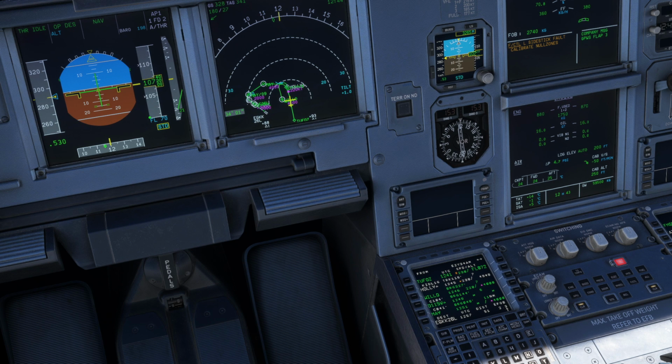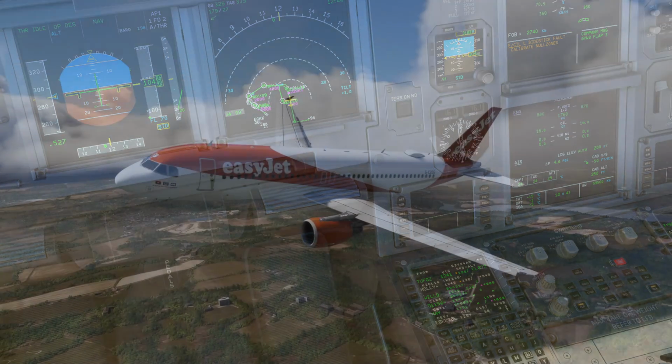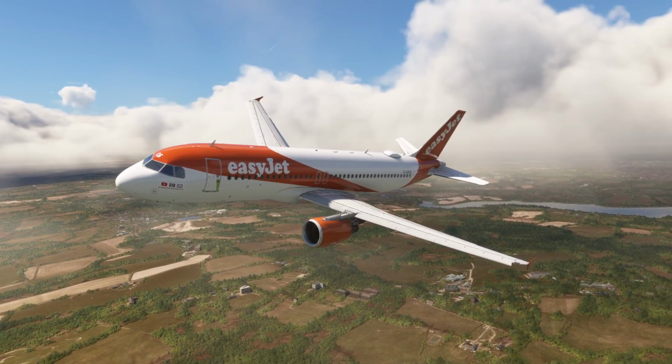So proceed direct, the centre fix 26 left, descend maintain 2000 till established, and we're cleared ILS runway 26 left for Easy 34 Alpha Mike.